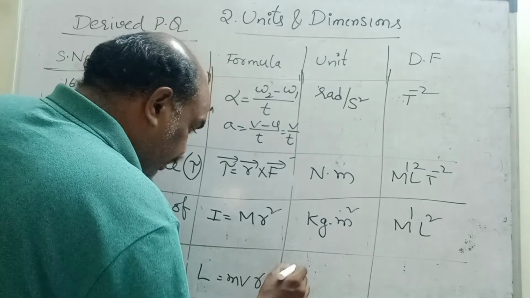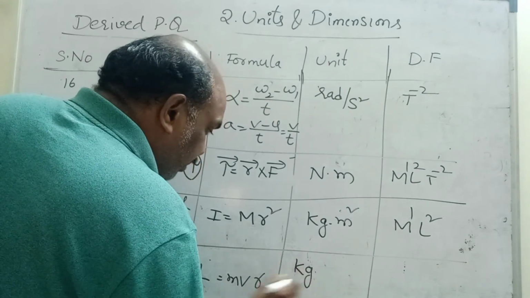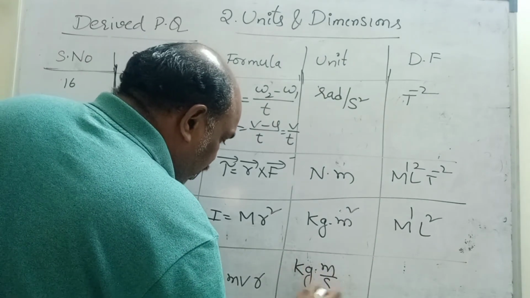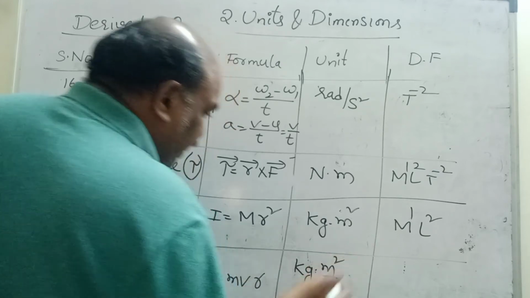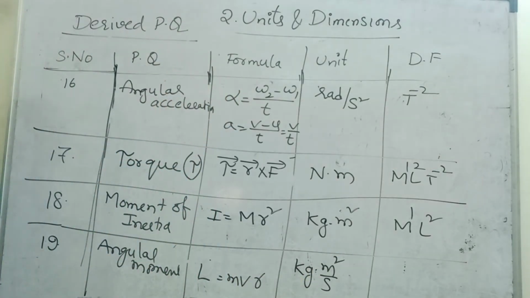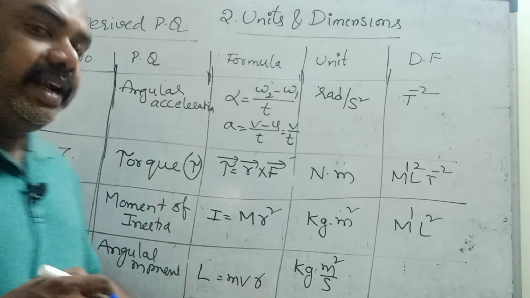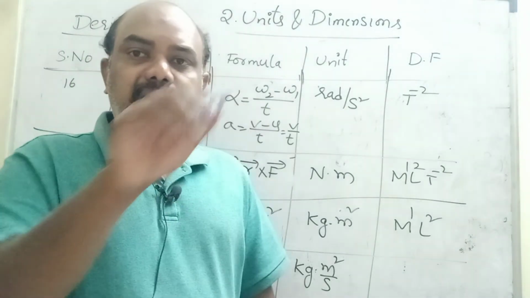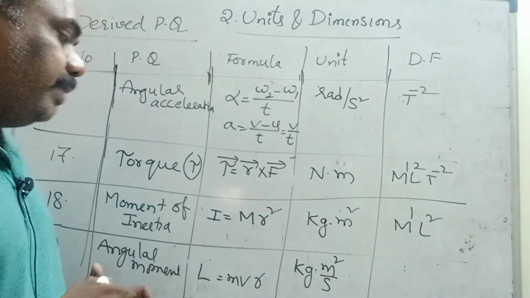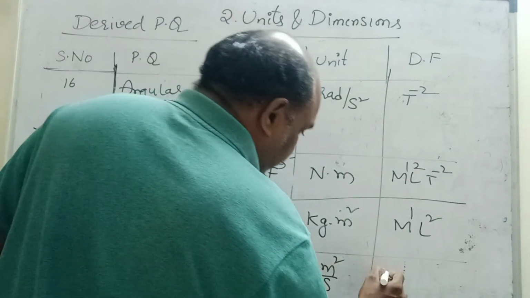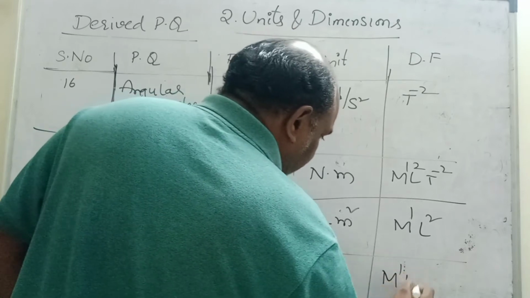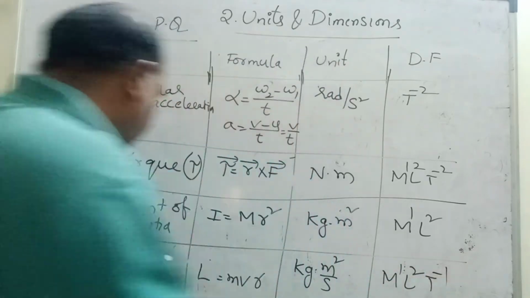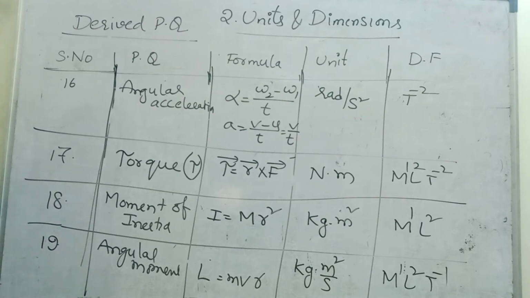m is kg, v is velocity in meter per second, r is distance in meter. So the unit is kg meter square per second. This is angular momentum: mass into velocity into radius, where radius is the radius of the circular path or any orbit. So kg is M1, meter square is L2, T power minus 1. The dimensional formula of angular momentum is M1 L2 T minus 1. Okay children.